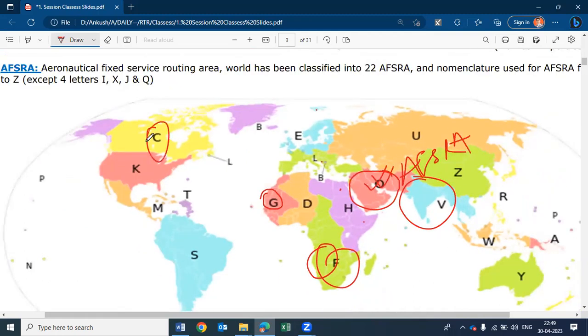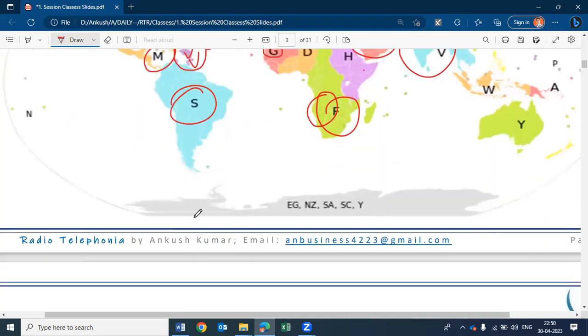Okay. Then see, this is Canadian. K, what is K for? K for United States of America. South America, Mike. These are some cities which are rival to the USA. Uganda, Geneva, and Venezuela. These countries are there. For Tango, S for South American countries combinedly.